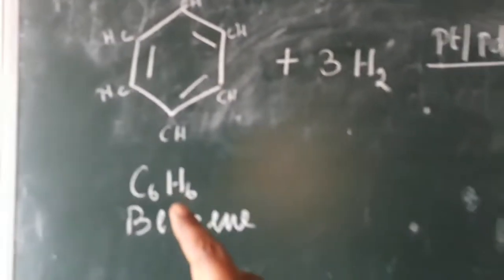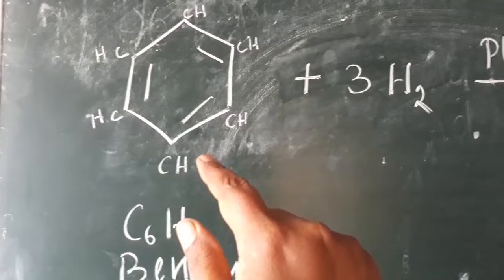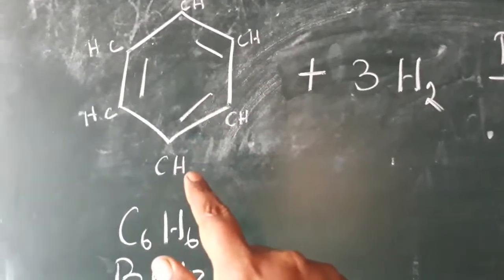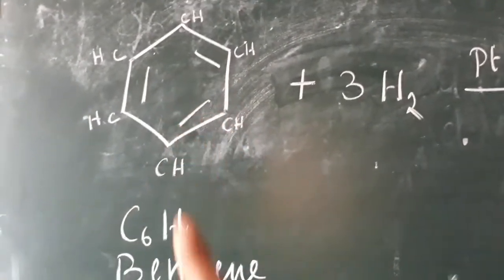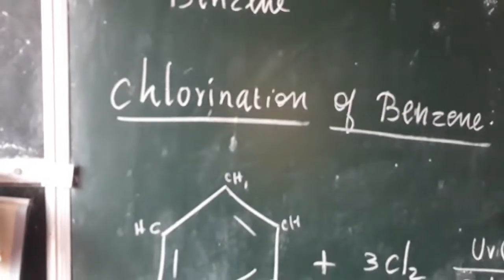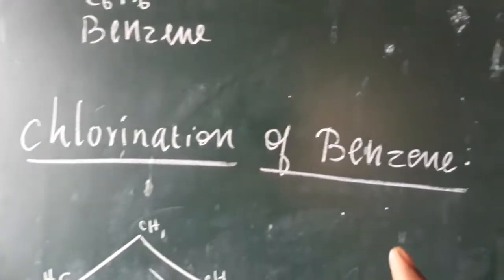And the benzene formula is C6H6. Each corner has a carbon along with one hydrogen, CH, and it possesses double bonds. Okay. The next reaction is chlorination of benzene.